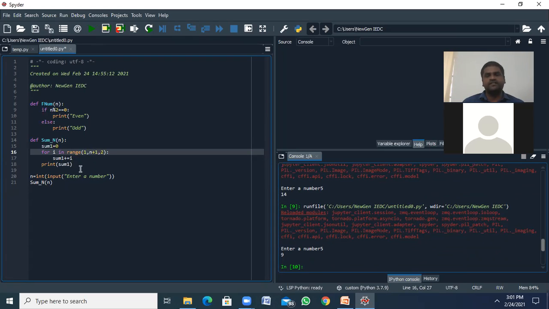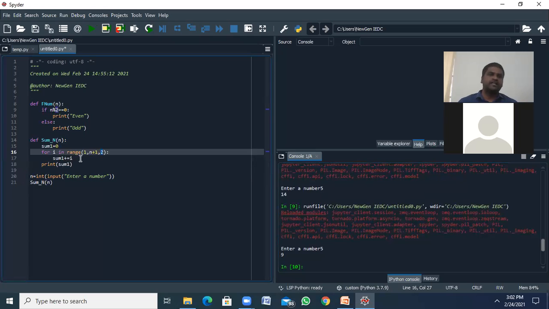The range is a function which gives the sequence of a given number, by default from 0 to n minus 1. If you want to customize, you can use 1 comma n plus 1 comma 2. What does it indicate? This is the starting number, this is the ending number, and this is the step count. Here the step count is 2. So after 1, step 2 gives 3, after 3, 5, after 5, 7, like that, up to n plus 1.